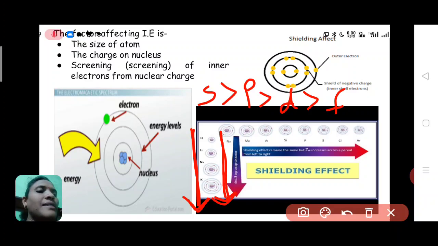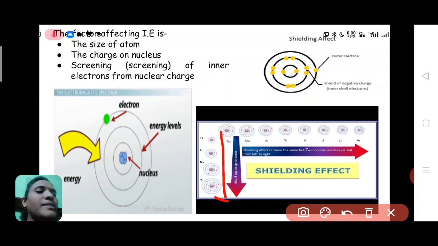So if there is an entry of the F shell, then the outer electrons are loosely protected, and if the outer electrons are loosely protected, then it requires a low amount of ionization energy. So the shielding effect or screening effect of the inner electrons also decides the amount of ionization energy.